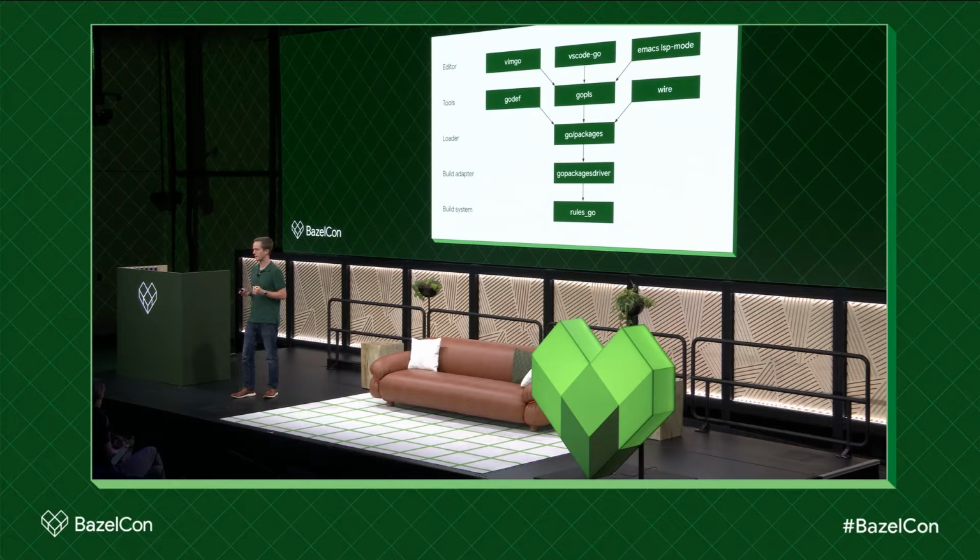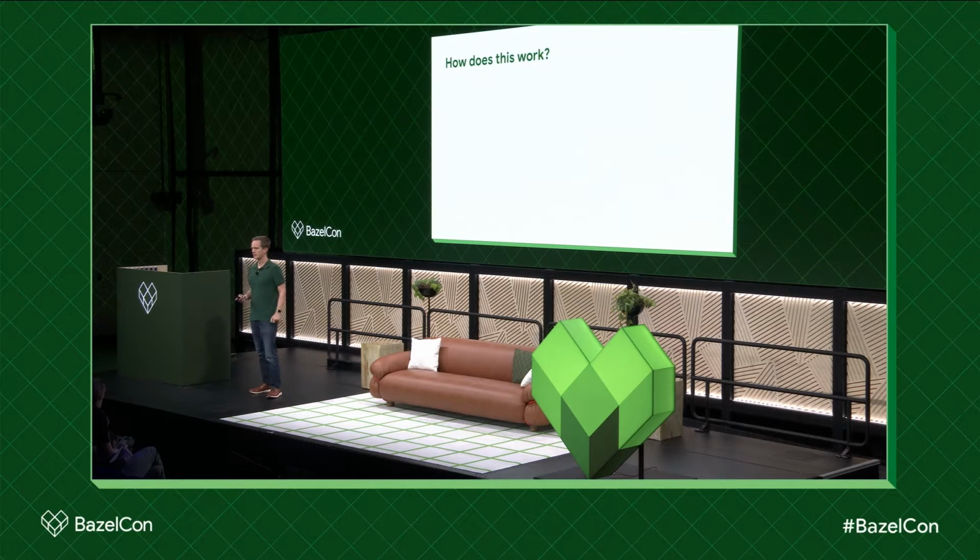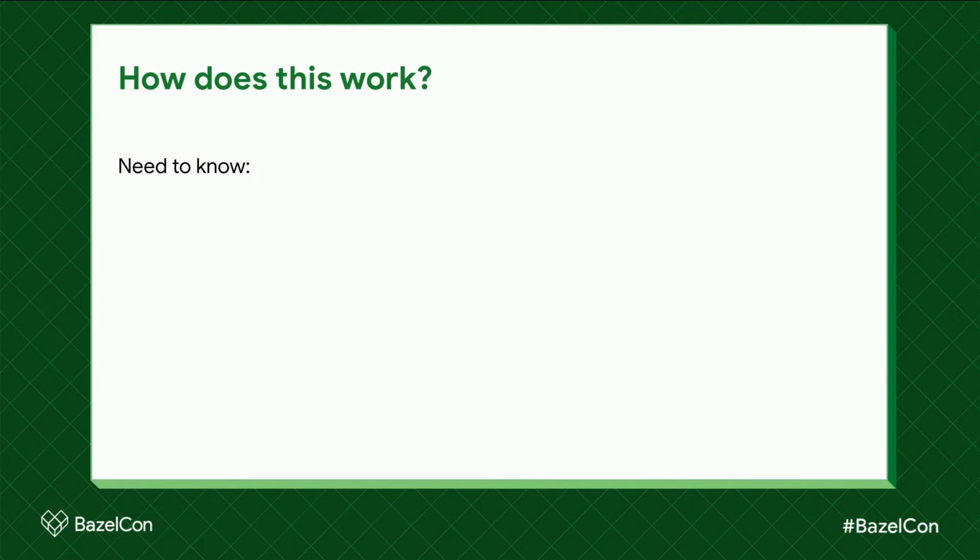We're going to start at the package loading library, and we're going to work our way down, and then we'll go back to Go Please and VS Code Go at the end. So let's think for a moment, what information does Go Please need to work? In order to find a definition for a symbol, the editor needs to parse and type check a package and everything that it imports. To draw those red squiggly lines, Go Please needs very thorough parsing and type checking.